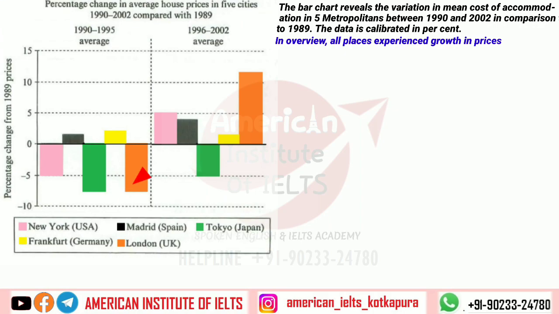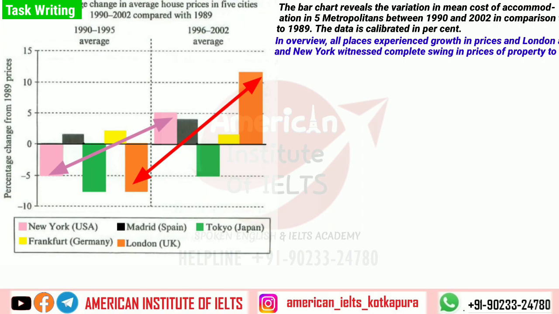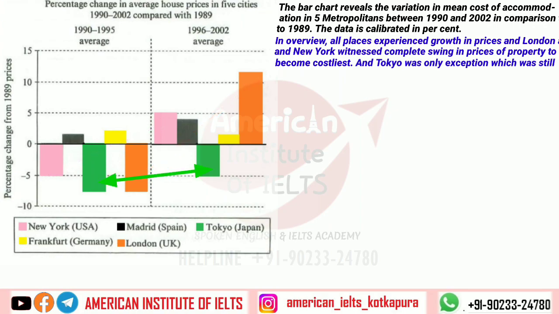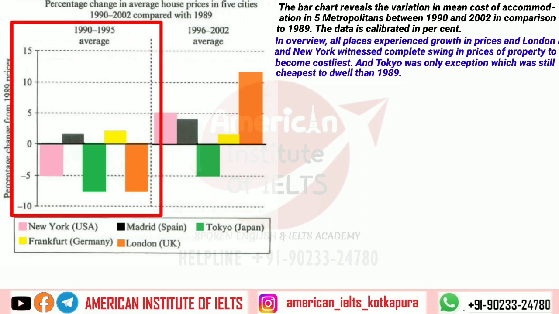So we will write, London and New York witnessed a complete swing in prices of property to become costliest. So that way we have told that now they are the costliest places. And now also talk about Tokyo: Tokyo was the only exception, which was still cheaper to dwell in than in 1989. So the overview part is also over.